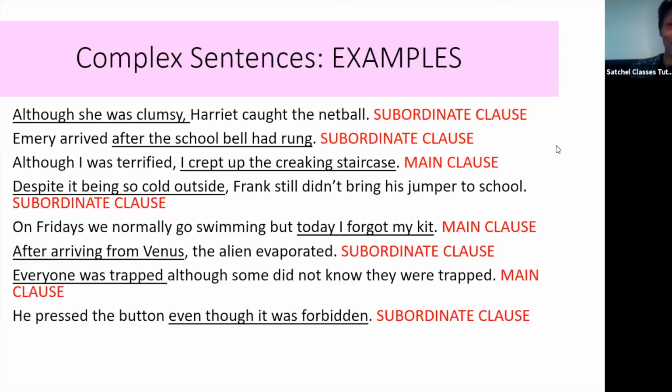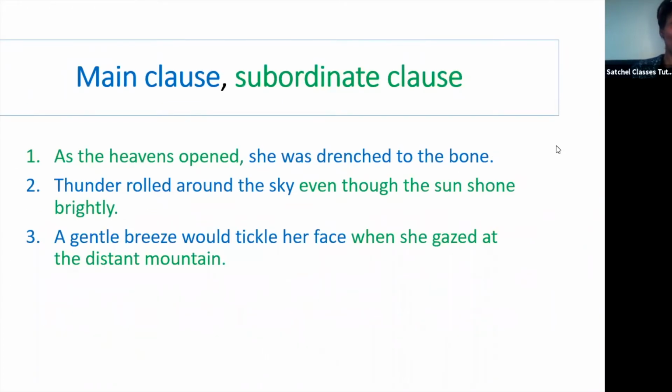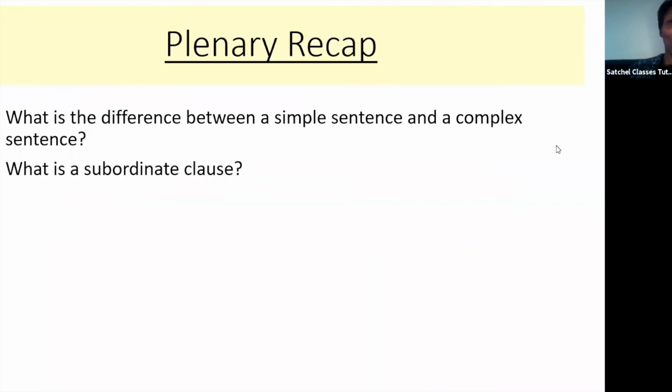Although I was terrified, I crept up the creaking stairs. You can see that the main clause, I crept up the creaking stairs, can stand on its own, but although I was terrified is the subordinate clause. And then finally, you can see that subordinate clauses and main clauses can switch positions. That means that we can have the subordinate clause at the start of the sentence, as the heavens opened, and the main clause at the end, she was drenched to the bone. Or the subordinate clause at the end of the sentence, thunder rolled across the sky, even though the sun shone brightly.